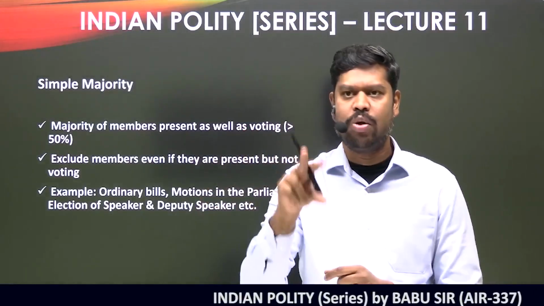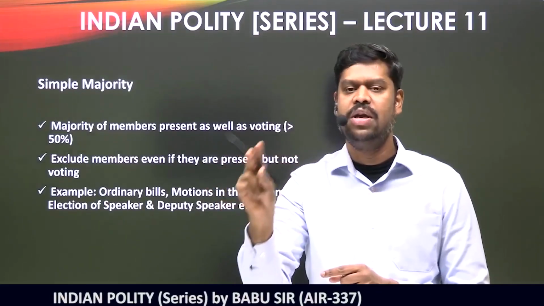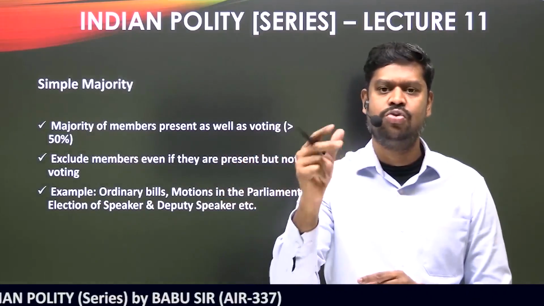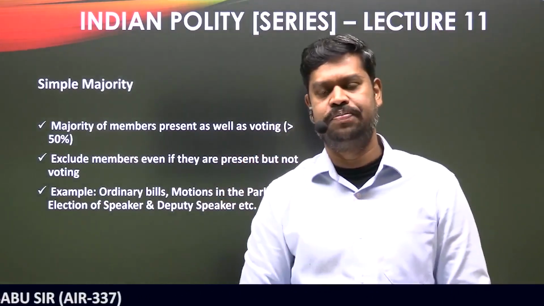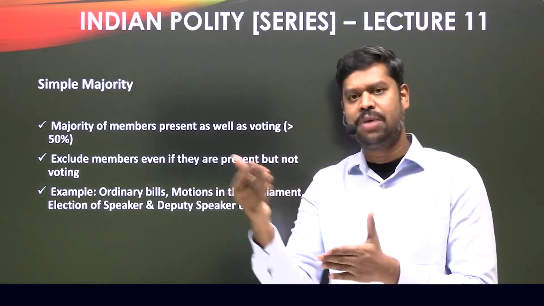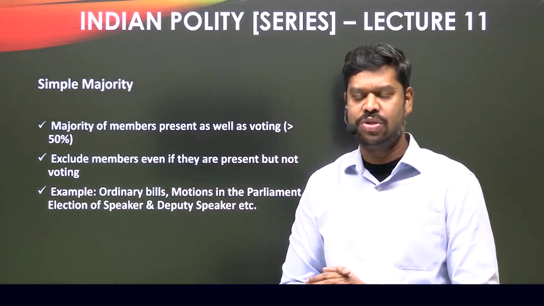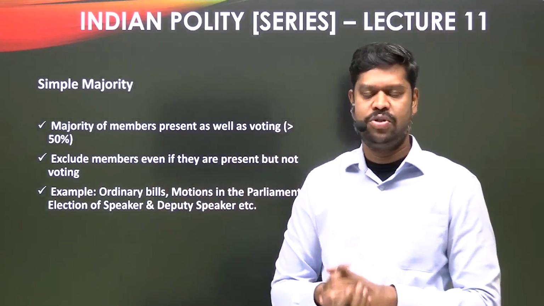To calculate the simple majority of 400, the majority would be 201. That means if 201 members support a particular proposal introduced in the house, then it is deemed to be passed with a simple majority.